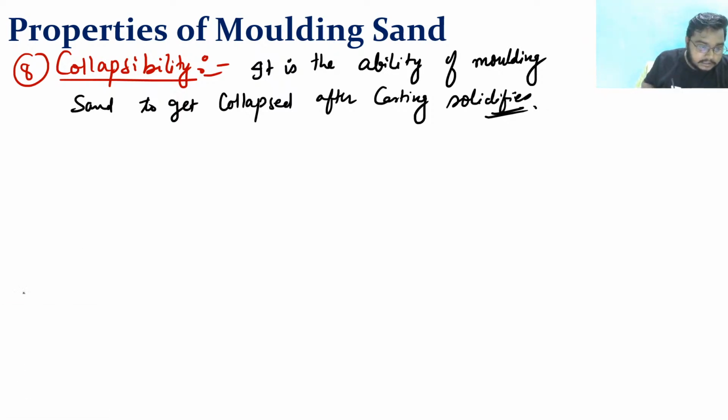And the last thing that we are going to see in this entire session, the last property, is durability. And what is durability, sir?